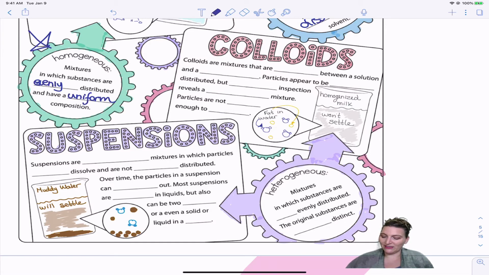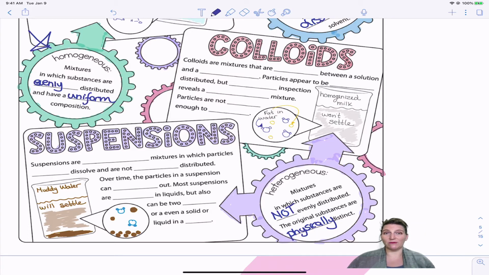It's when the substances are not evenly distributed and the original substances are physically distinct, meaning you can see the original substances that were used, okay? So we have two different types of a heterogeneous mixture where the particles are not evenly distributed. The first is a colloid and the second is a suspension.